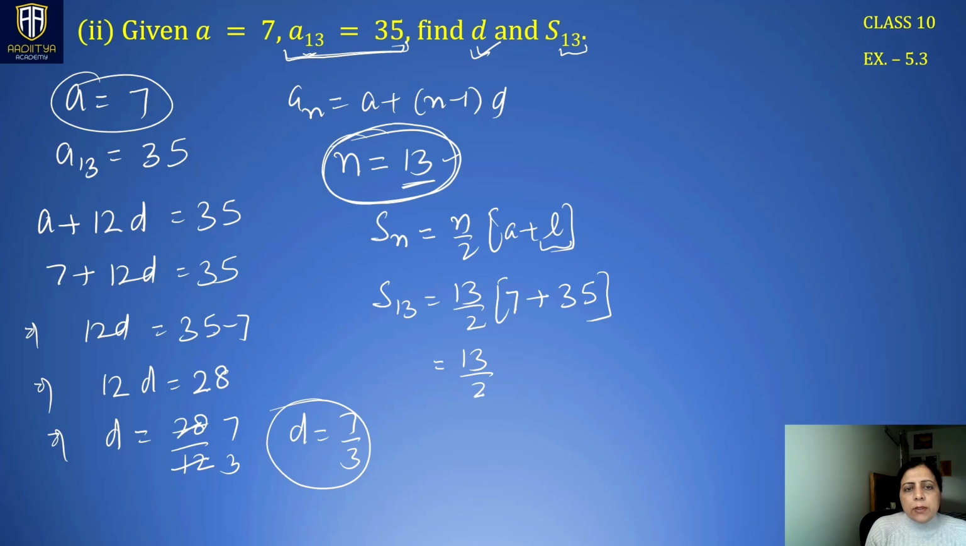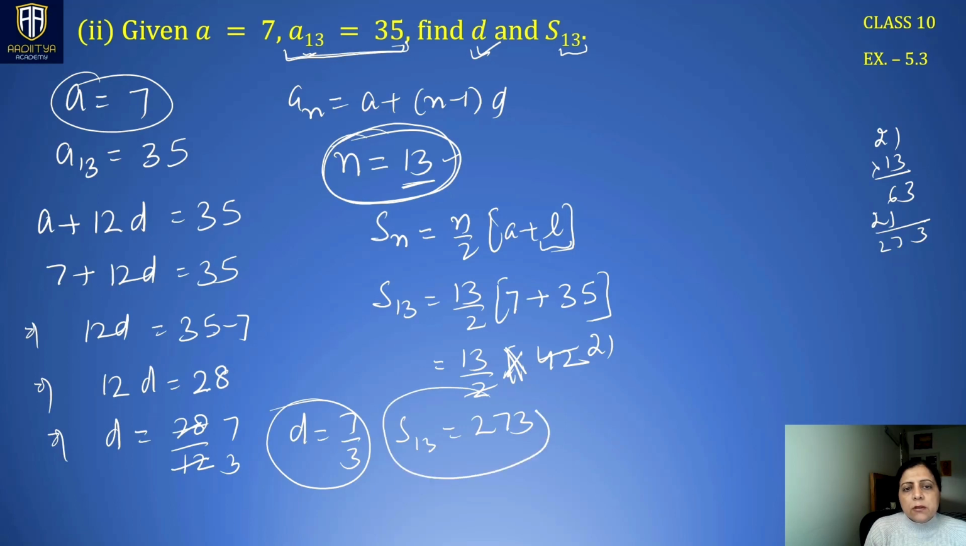So this is 13 by 2 times 35 plus 7, which is 42. Right? So we can write this as 21 multiplied by 13, 273. So S13 becomes 273. Right? D we have found, but it is not mandatory that you have to use that long formula and do the calculation. If first and last terms are known, you can separately find the value of S13.